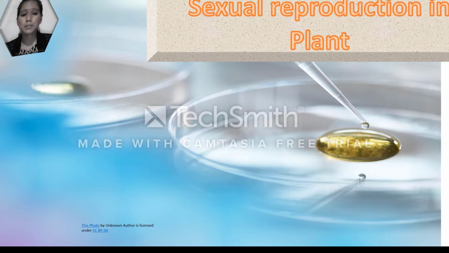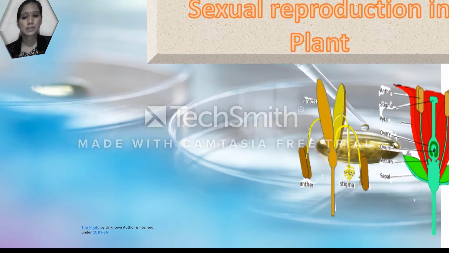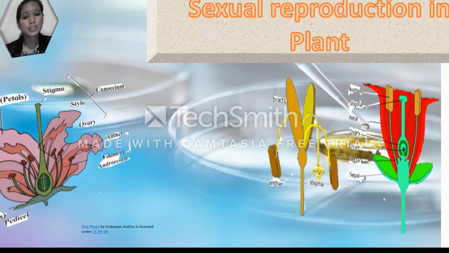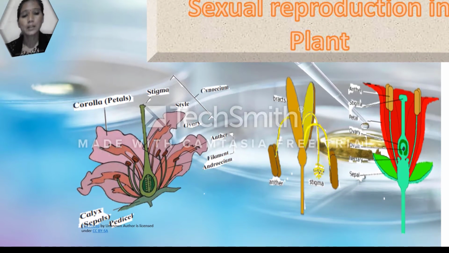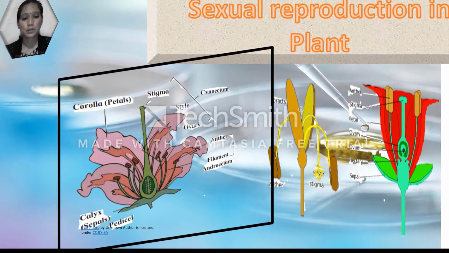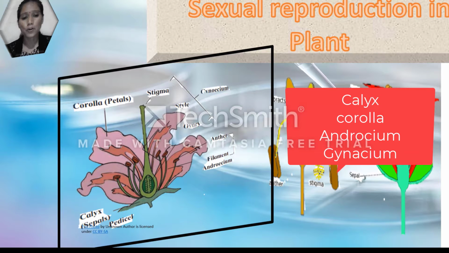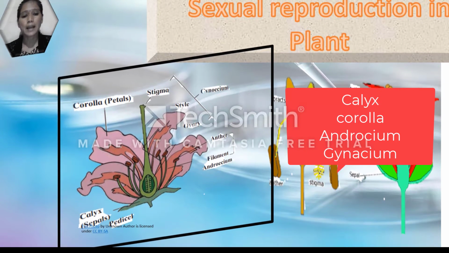For sexual reproduction in plants, the example given here is the flower. The flower is the structural unit of sexual reproduction in plants. It consists of four floral whorls: the first is the calyx, second is the corolla, third is the androecium, and fourth is the gynoecium.